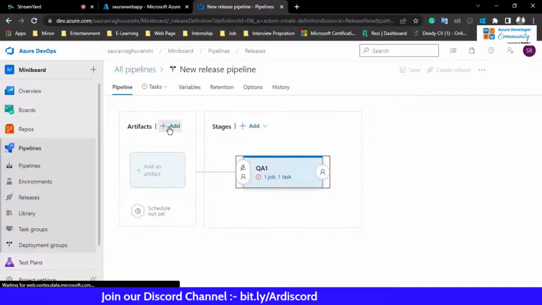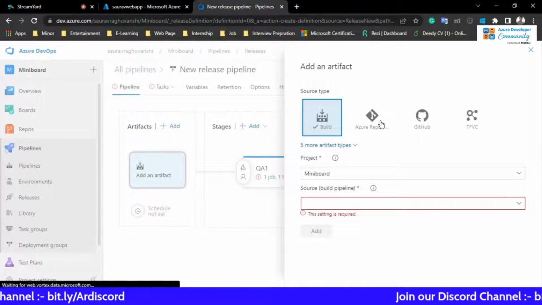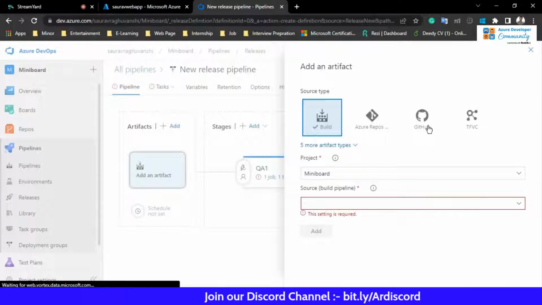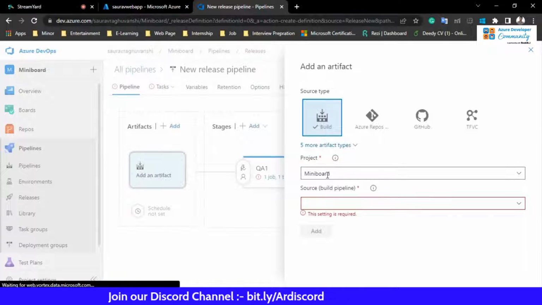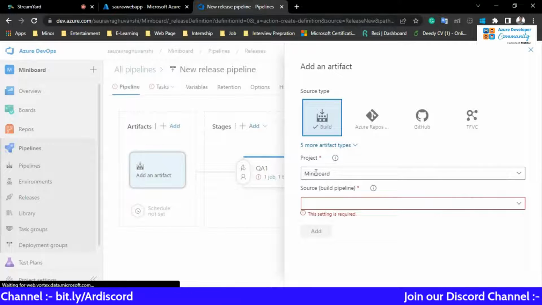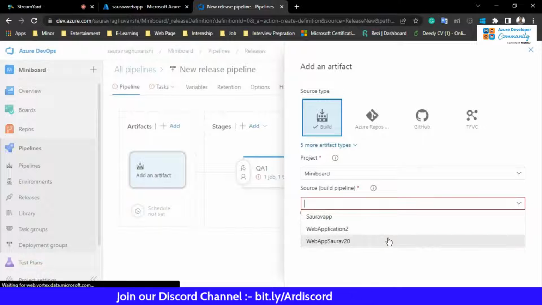Okay, let me add the artifact. In the artifact, you can even add an artifact from another provider, let's say Azure Repos or Git or anything. But what we are going to add as our artifact is the build that we have run. That build is there in our source code itself. So let me just click on that and select.